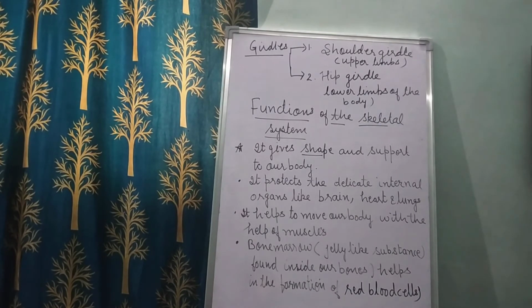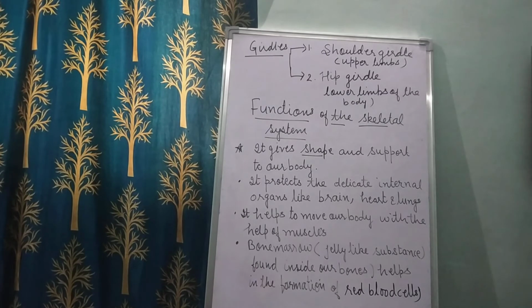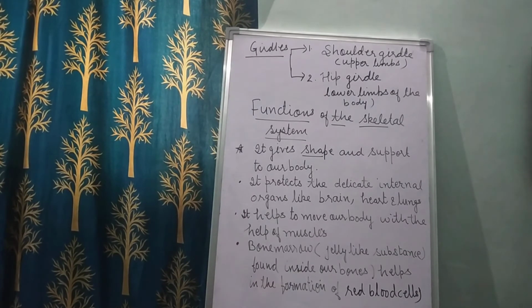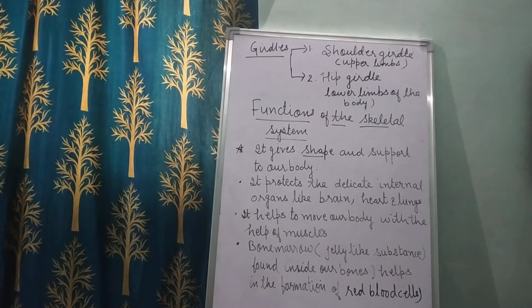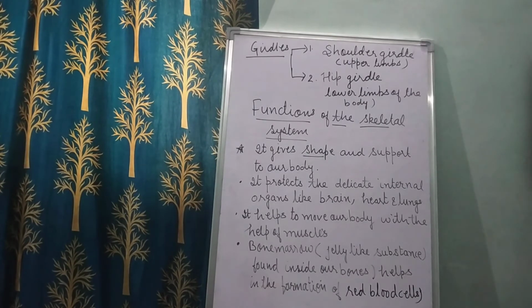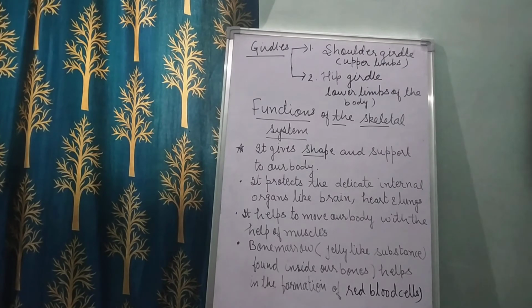Children, the shoulder girdle connects the upper limbs to the body, and it is made up of the collarbone and the shoulder blade, right? And the second one, the hip girdle, connects the lower limbs to the body. So girdles are ring-like bony structures connecting the skull and the vertebral column to the upper and the lower limbs. There are two girdles in the human skeleton, the shoulder girdle and the hip girdle.